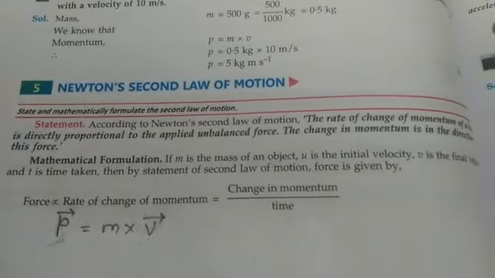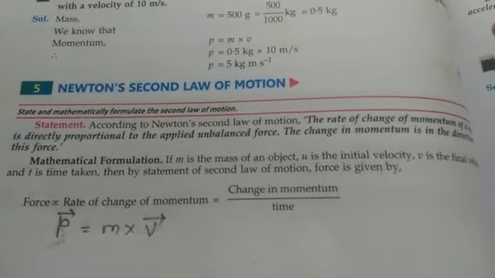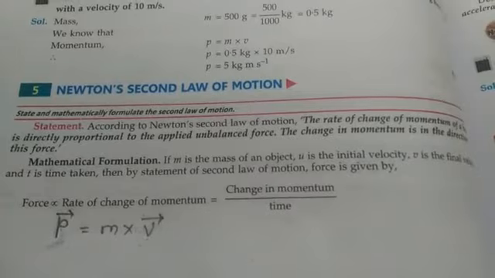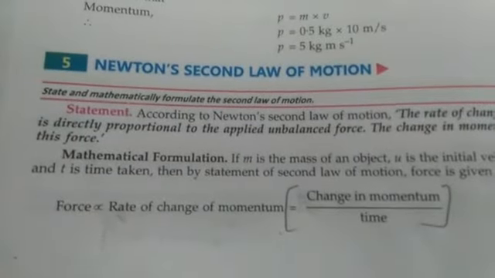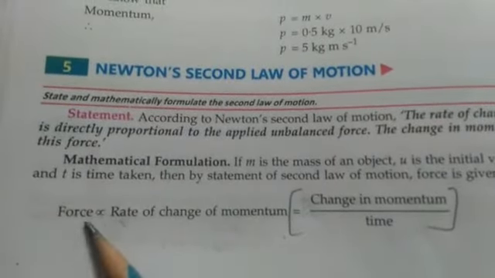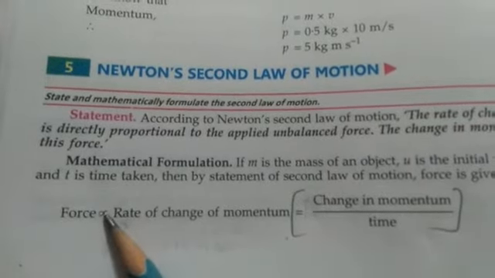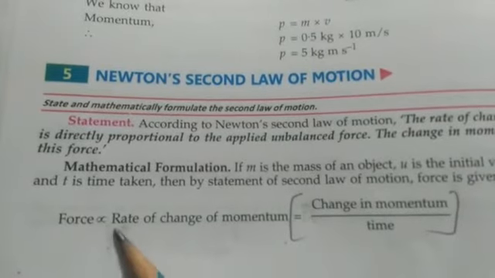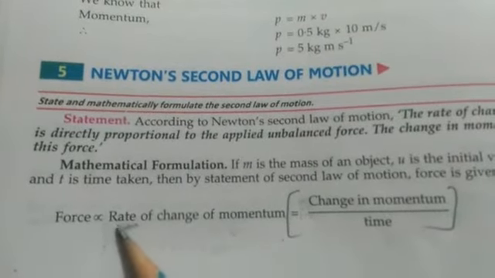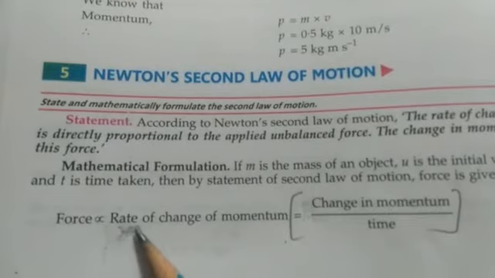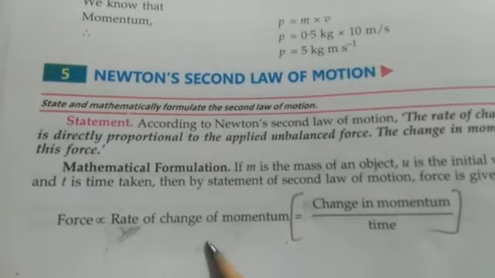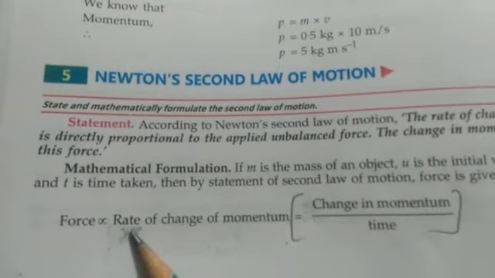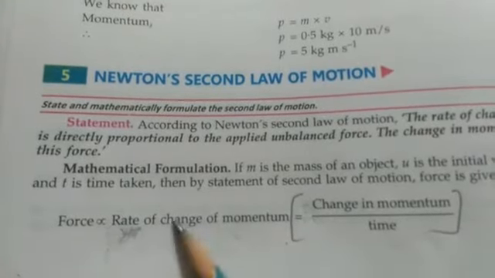Now let's see its mathematical formula, and by that formula how we can derive the formula of force. So according to the first line of the second law of motion, force is directly proportional to the rate of change of momentum. Now students, whenever you see this word rate, you have to automatically understand that here change of momentum upon time will be there. Whenever rate is there, that means we are measuring that change with respect to time.